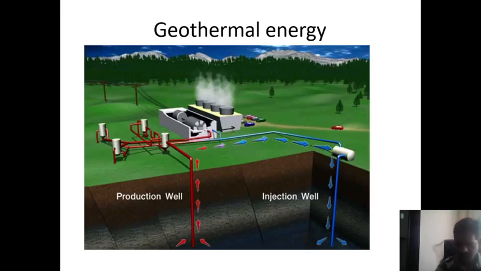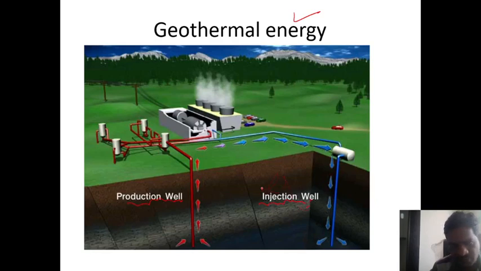Okay guys, so we know this. Let me show you some colorful pictures for clearing some concepts. If you observe in this geothermal energy, this is the pipeline of the production wells, and this is the pipeline of the injection wells.